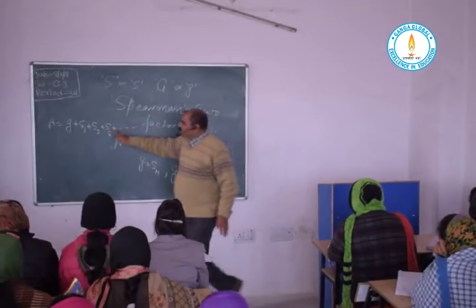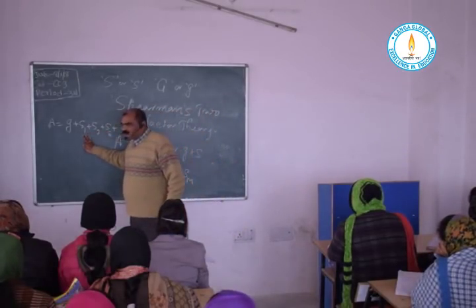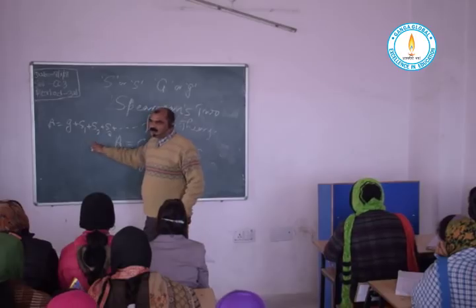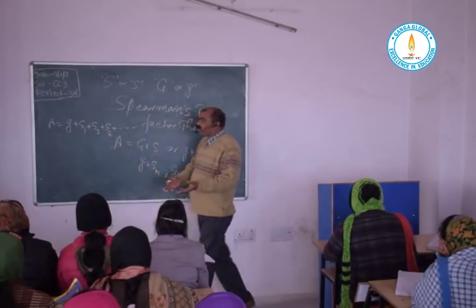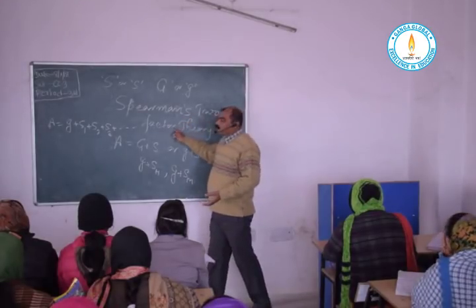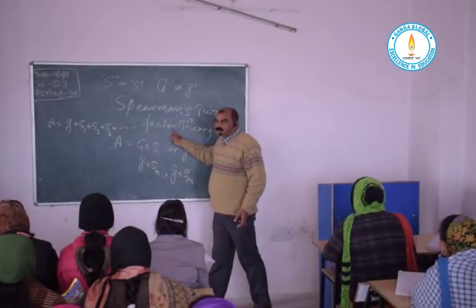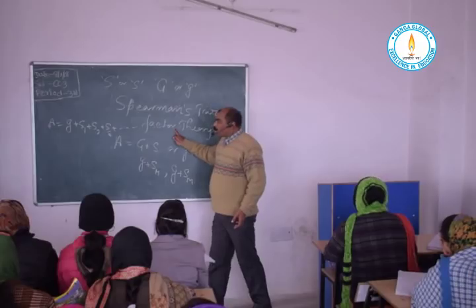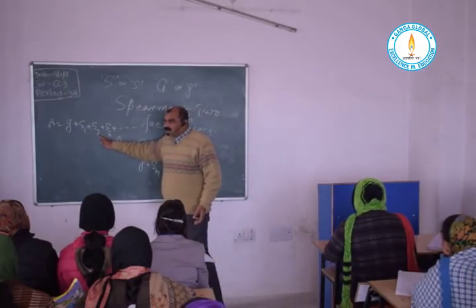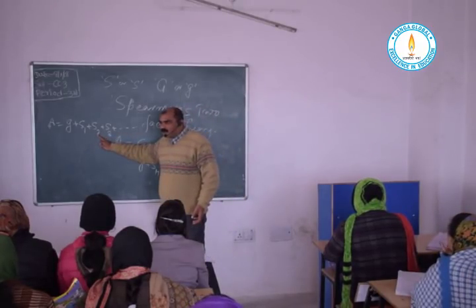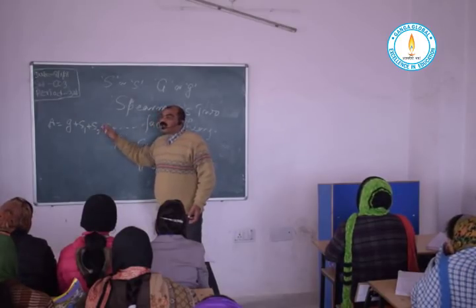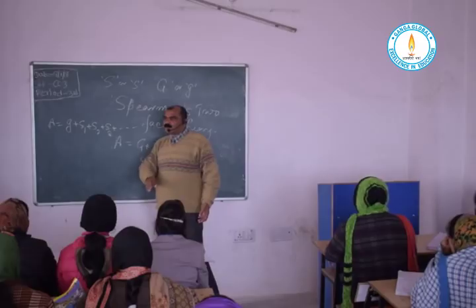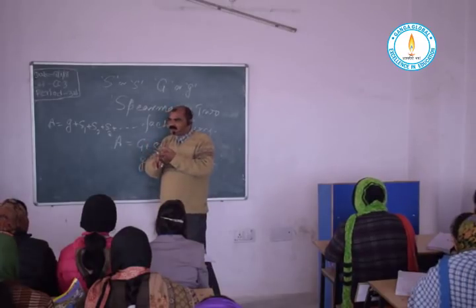But on the basis of this total intelligence given by Spearman, a contradiction arises. What is the contradiction? He says that there are two factors only. But while doing the experiment, he himself found that it's not two factors, but there are many factors. So that is the contradiction.